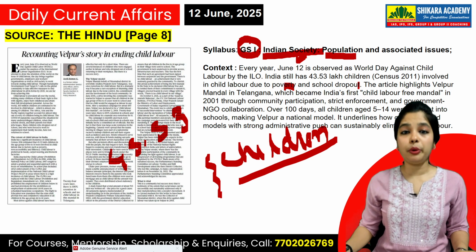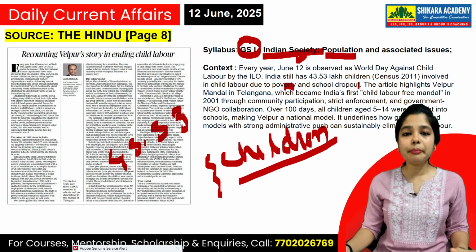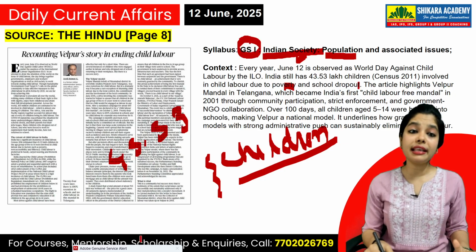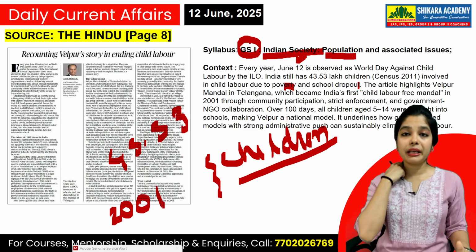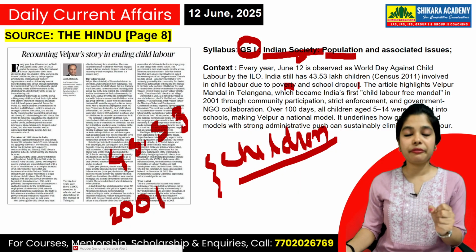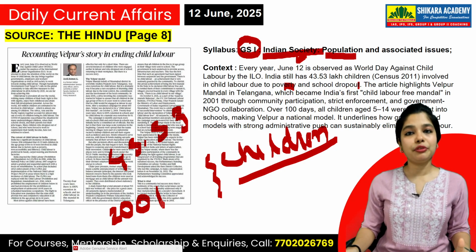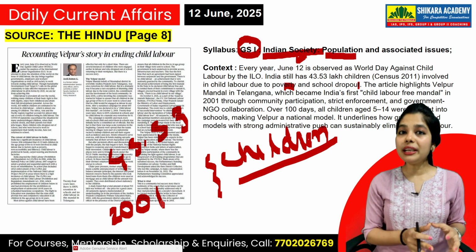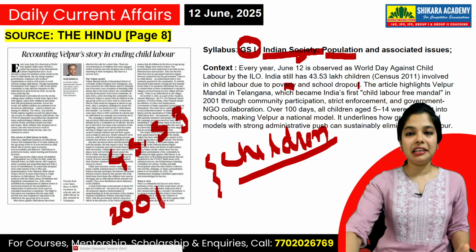And this Velpur mandal is in Telangana. Yes, in Telangana we have seen that it became a child labor free mandal in 2001 itself. This is a very perfect example, and they also take the children for 100 days of schooling between the ages of 5 and 14. Not only have they got relief from child labor, but they also go to schools, and this is a very perfect example which India can learn from.